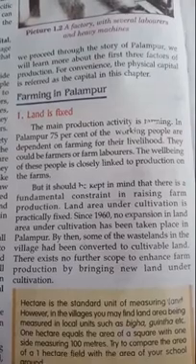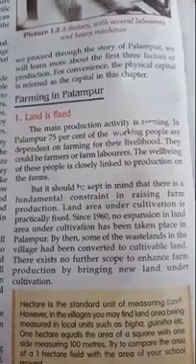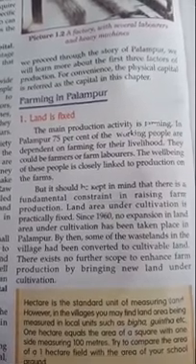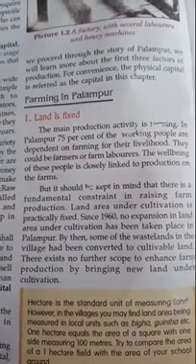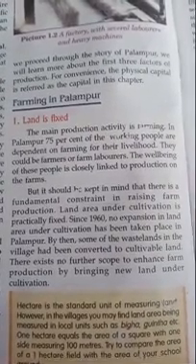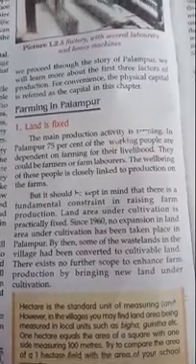By then, some of the wasteland in the village was also converted into cultivable land. There exists no further scope to enhance farm production by bringing new land under cultivation. So in Palampur, no more new land has been used for agricultural activities.